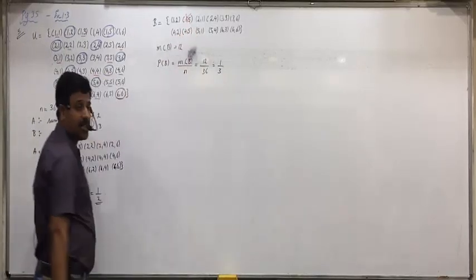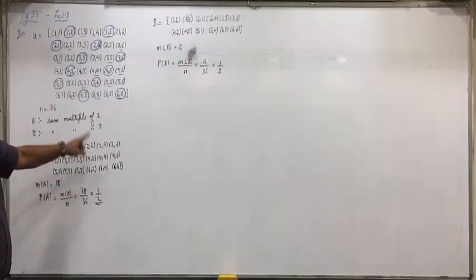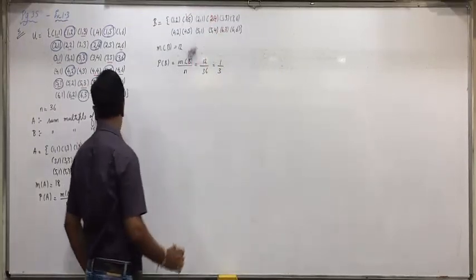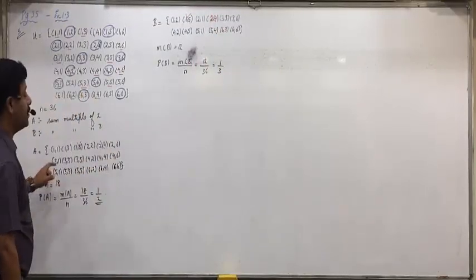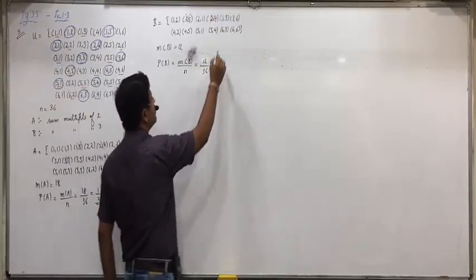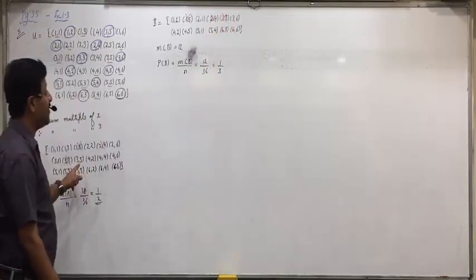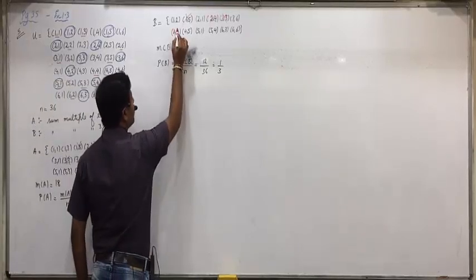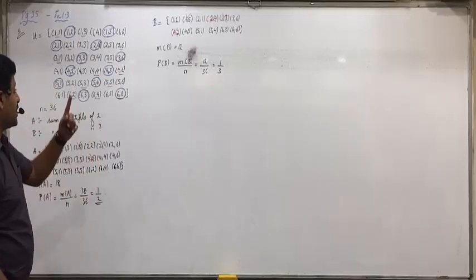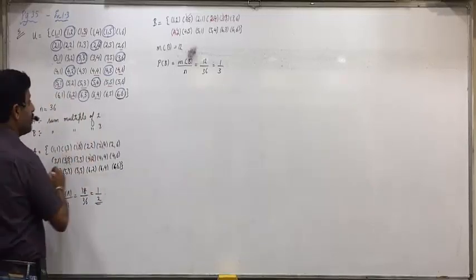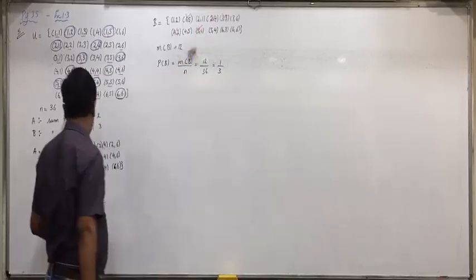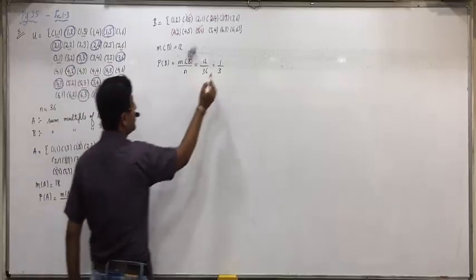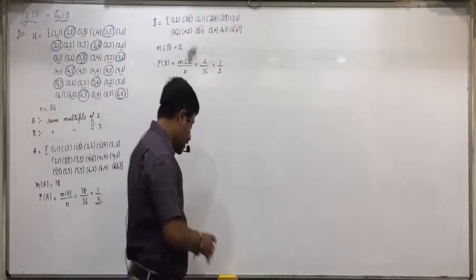Common things we want, A intersection B. (2,2)? (2,4)? (2,6)? (3,1)? (3,3)? (3,5)? (4,2)? (4,4)? (4,6)? (5,1)? (5,3)? (5,5)? (6,2), (6,4)? (6,6). This is A intersection B.